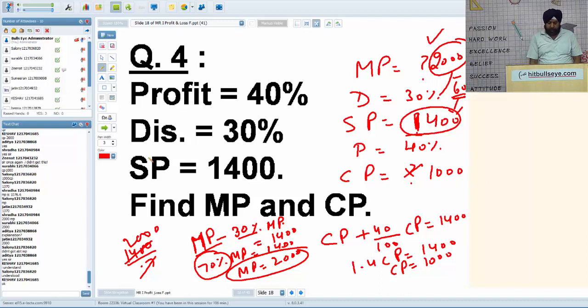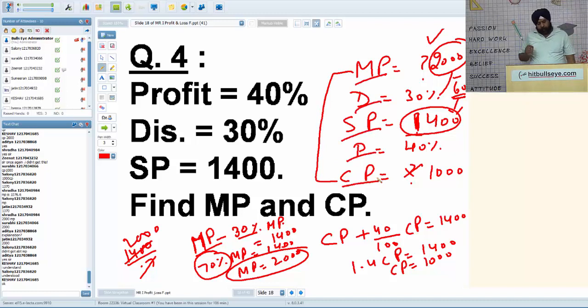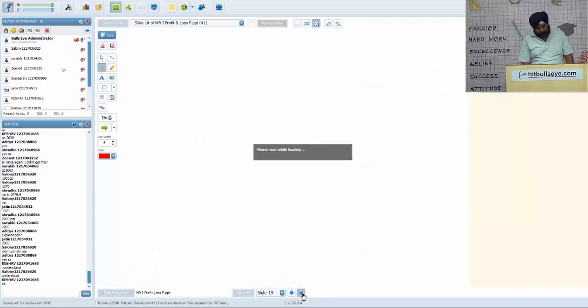So remember two things. You have to remember first the hierarchy. First comes the mark price, then discount, then selling price, then profit, and then CP. So two important facts to be remembered. Profit and loss are always calculated on cost price, and discount is always on the mark price. Whenever you do this wrong, you will get the wrong answer. Otherwise, there is no problem in this topic.